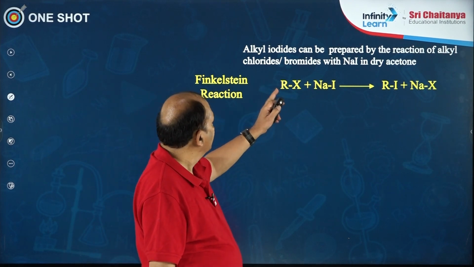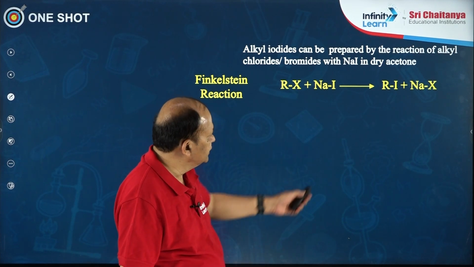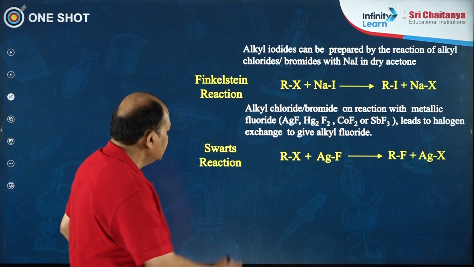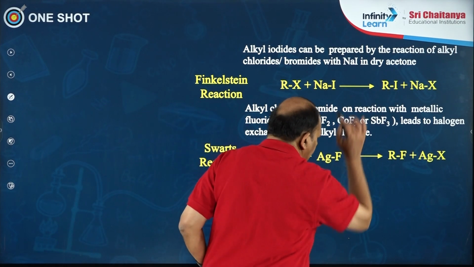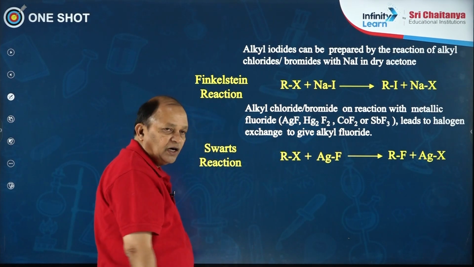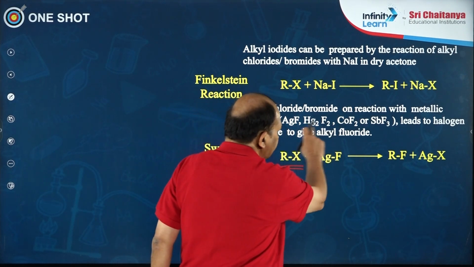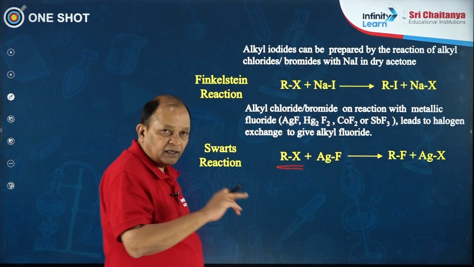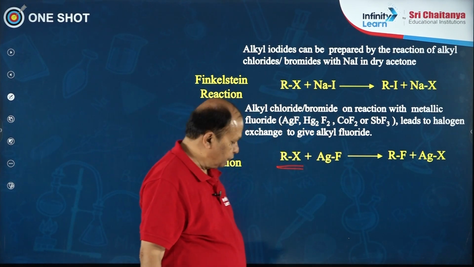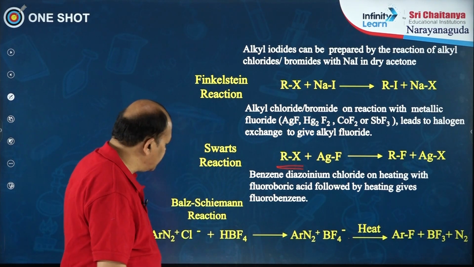In this reaction, you take alkyl chloride or bromide, treat with sodium iodide, the product is alkyl iodide. Now, there is one more reaction. Here you have prepared alkyl iodide. If you want to prepare alkyl fluorides, then we go for the Swarts reaction, in which alkyl chloride or bromide on reaction with certain metal fluorides undergoes halogen exchange, and the product you get will be the alkyl fluoride.